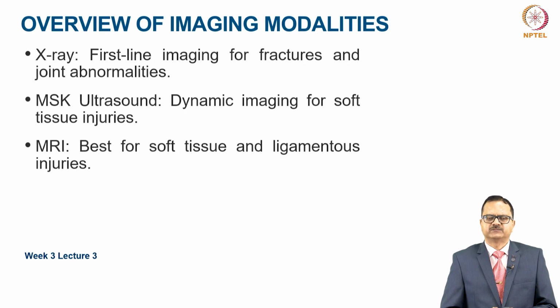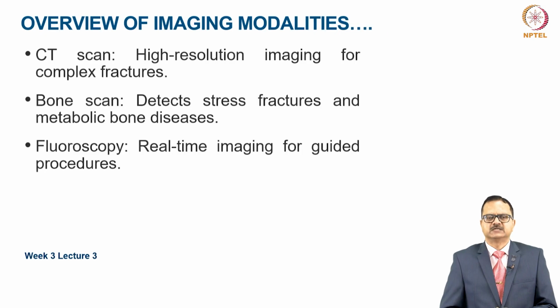MRI is best for soft tissue and ligamentous injuries. CT scan is a high resolution imaging modality for complex fractures. Basically, it is a very sophisticated form of X-ray which moves around the body and gives you slices of the body, which is then analyzed by a computer and images are given. In cases of suspected fractures where the X-ray doesn't pick up anything, CT scan can be used as a cheaper modality if you do not want to use MRI.